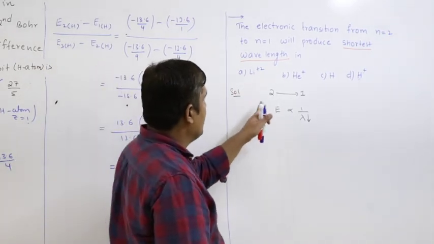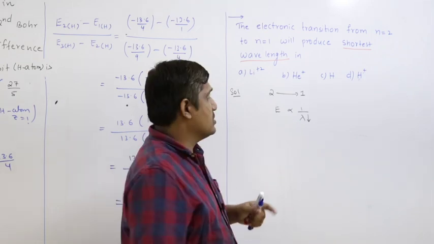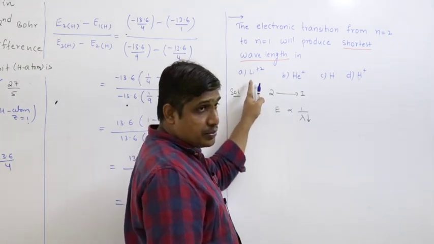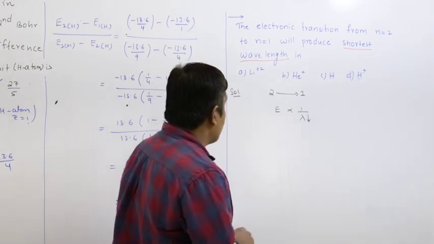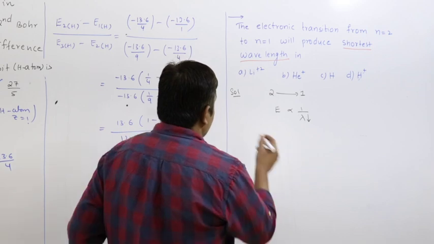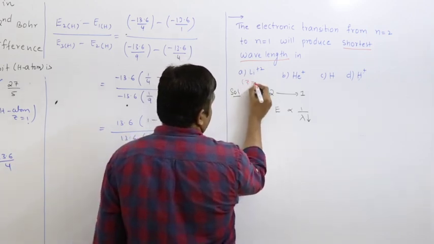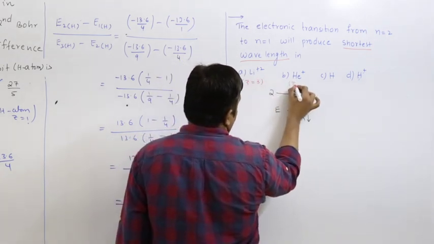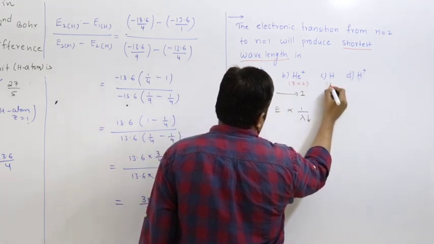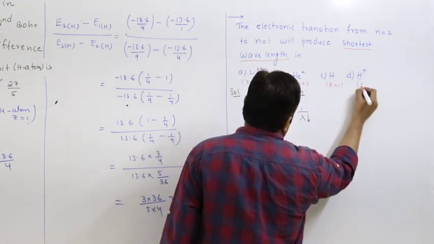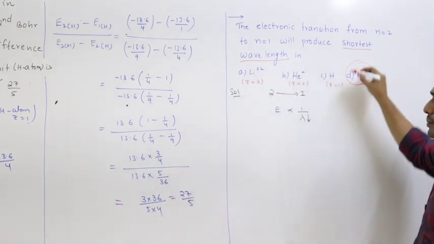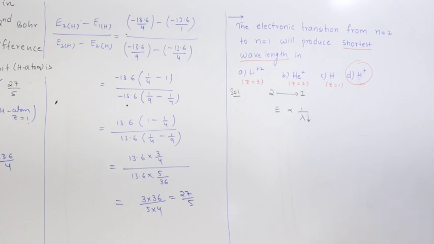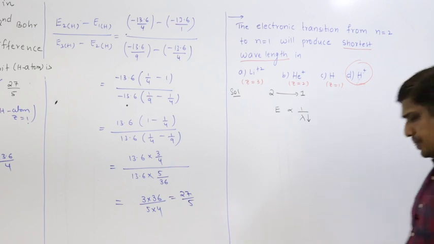But here n1, n2 values are also fixed. So if you see the options, they are different atoms. If they are different elements, their atomic numbers will be different. For lithium, Z is 3. For helium, Z is 2. For hydrogen, Z equal to 1. This is not applicable for H plus because it doesn't contain any electron. H plus is a proton, only proton, doesn't contain any electron. So Bohr theory cannot be applied for this.